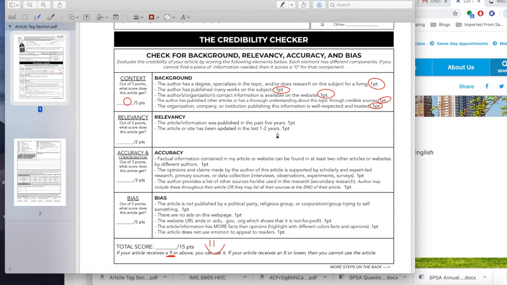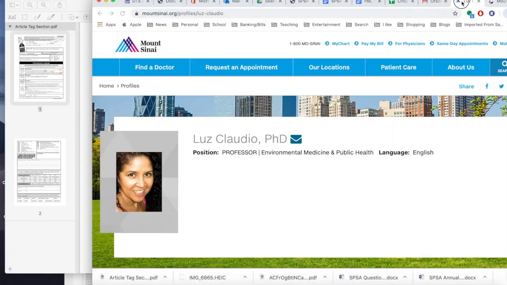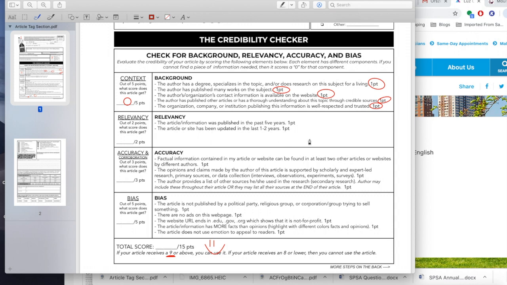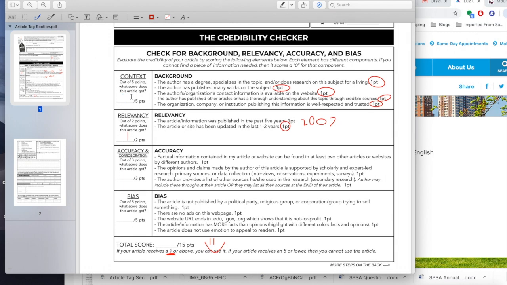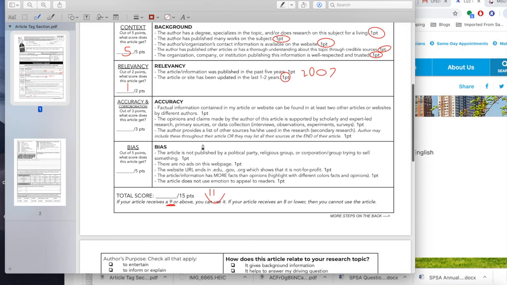The next one is relevancy. So the article information was published in the last 5 years. This was actually published in 2007, so not quite, so it doesn't get that. The next, the article or site has been updated in the last 2 years. Yes, it has. So I'm going to go ahead and give it a point for it being updated in the last 2 years, but not a point for the part where it says it was published in the past 5 years. Okay, so I went ahead and fixed the top part. So now it has 5 out of 5 and then 1 out of 2.